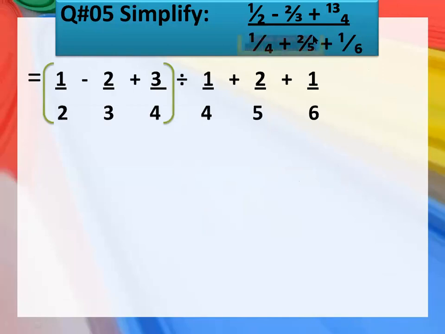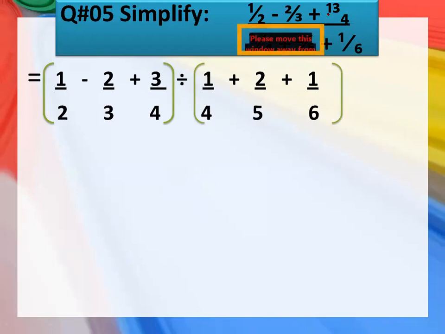Now look here. What do you have here? These are your numerators, that are 1 upon 2 minus 2 upon 3 plus 3 upon 4. This is not 13 upon 4, it is 3 upon 4. Okay, and then what you have here is the divide sign. Then you will write 1 upon 4 plus 2 upon 5 plus 1 upon 6. These are your numerators, so you will make the brackets here. Then these are your denominators, so you will make the brackets around your denominators as well.